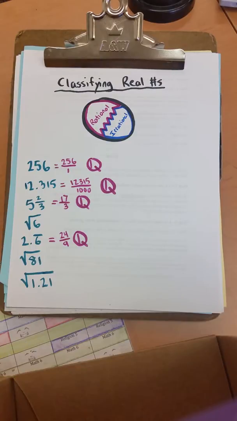What about the square root of 6? The square root of 6 is irrational because 6 is not one of the perfect squares. 81, on the other hand, is a perfect square. The square root of 81 is 9. So this too is rational.